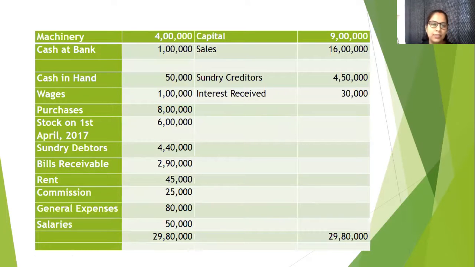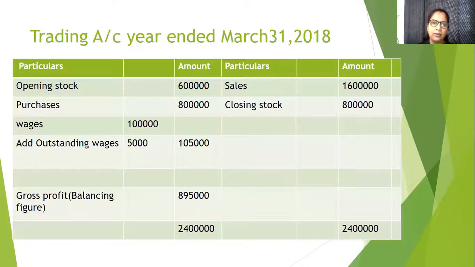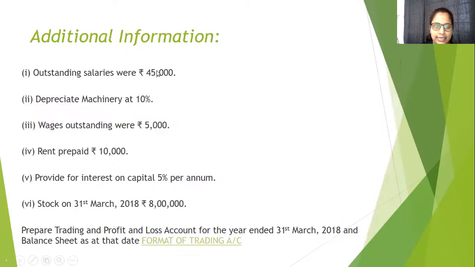We will check for opening stock. There is opening stock of 6 lakh. When we prepare the trading account, we write in this format: particulars, amount, particulars, amount. Trading account for the year ended March 31, 2018. Opening stock we have written as 6 lakh.